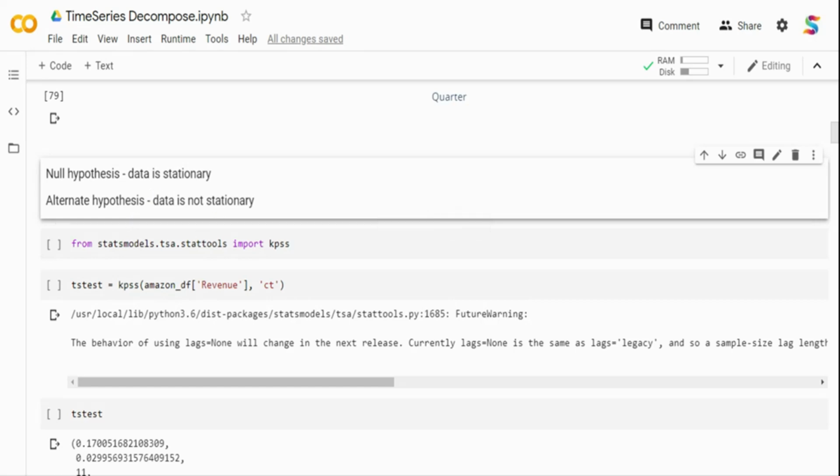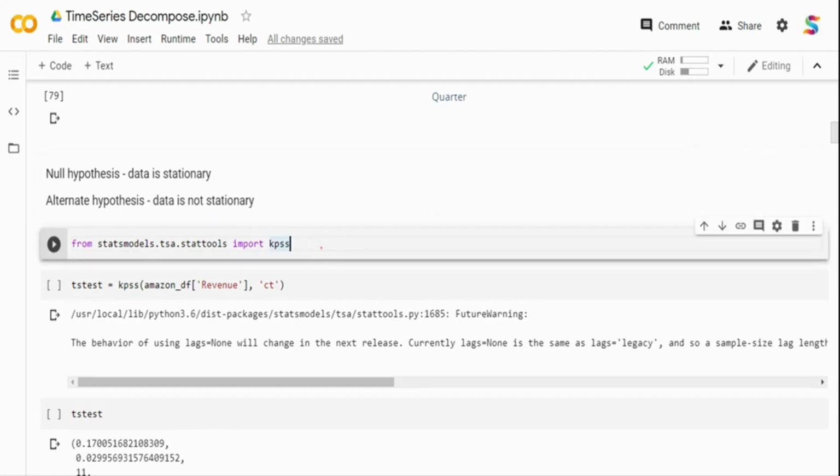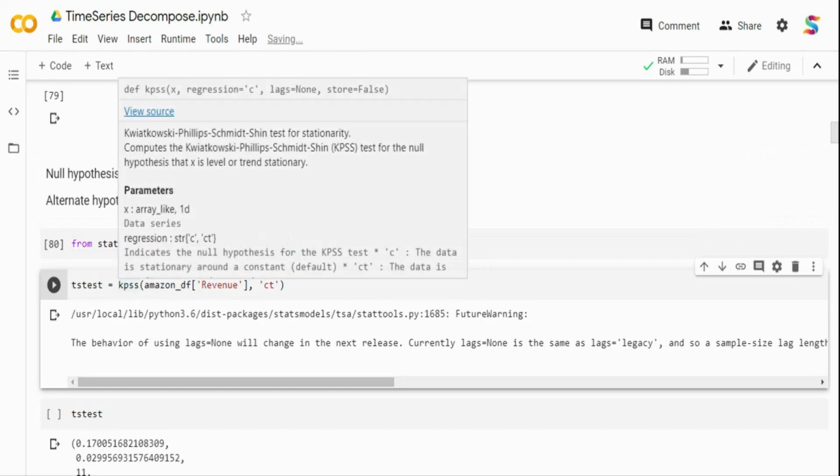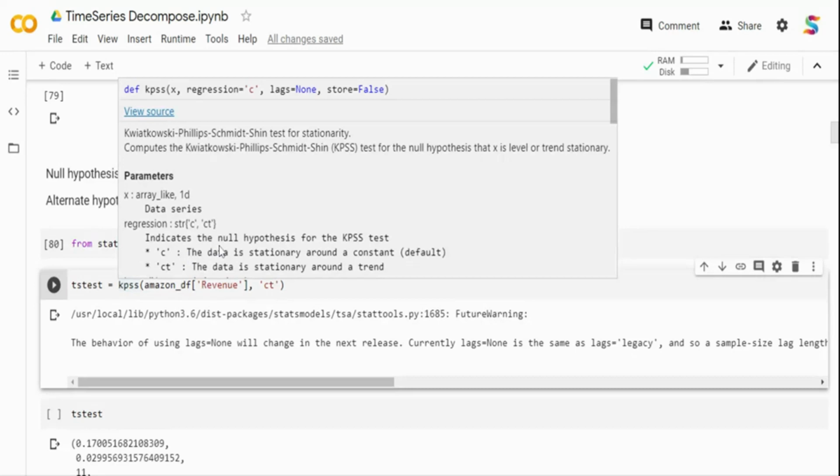I am importing the statsmodels KPSS function and passing the revenue from my Amazon data frame on the top, and I'm telling it CT. Now let's go into the KPSS documentation quickly. C means the data is stationary around a constant. In this case, we know there is a trend, so we cannot use that.